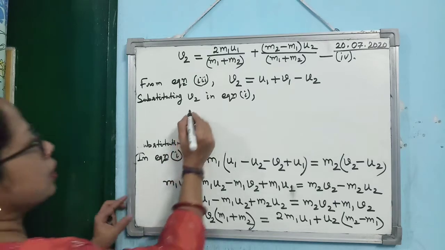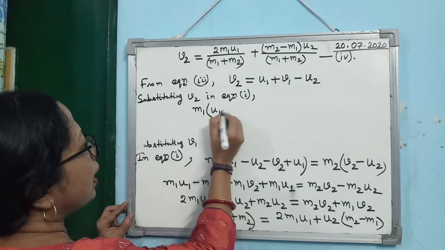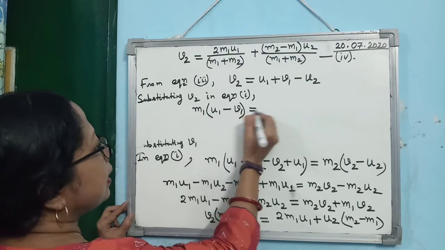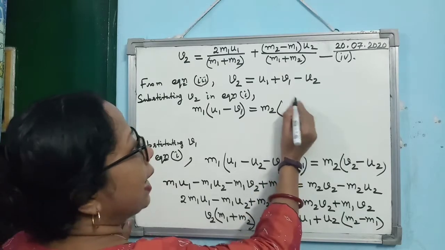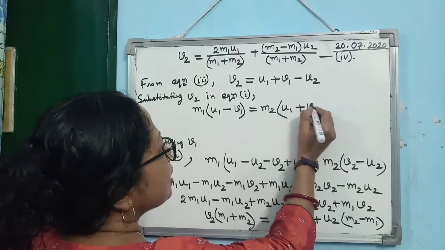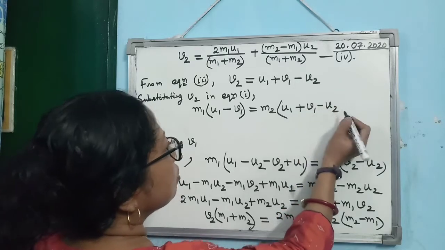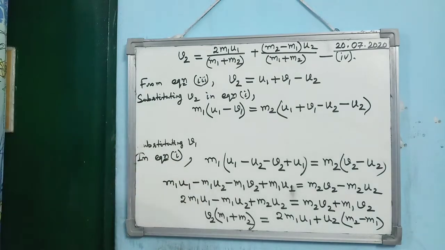So, in equation 1, you know it is M1 into U1 minus V1, equal to M2 into V2 minus U2. Alright, so V2 is how much? U1 plus V1 minus U2, then minus again another U2 is there.